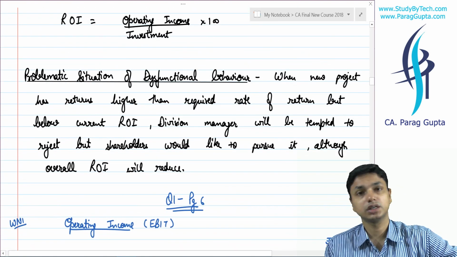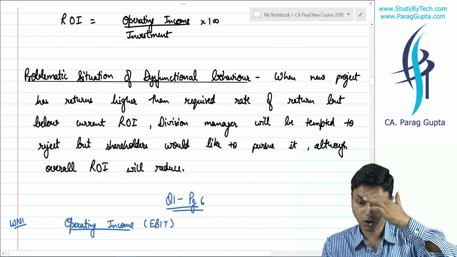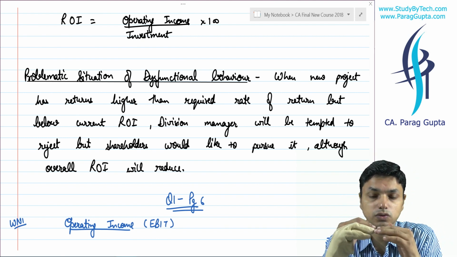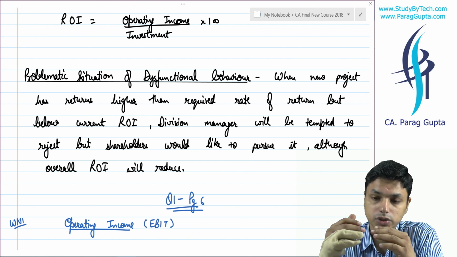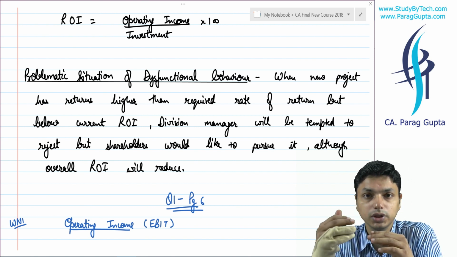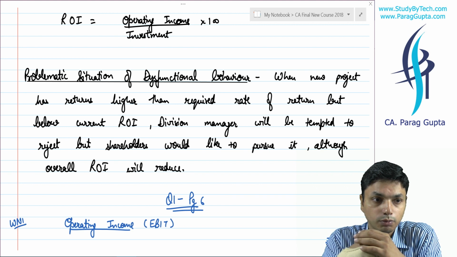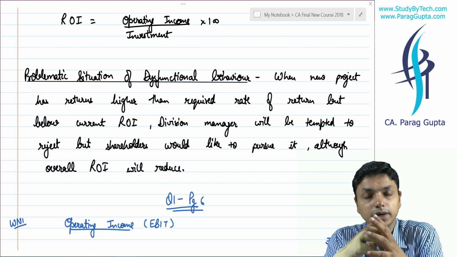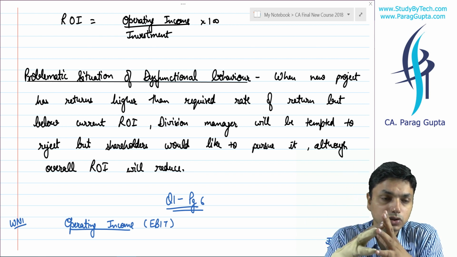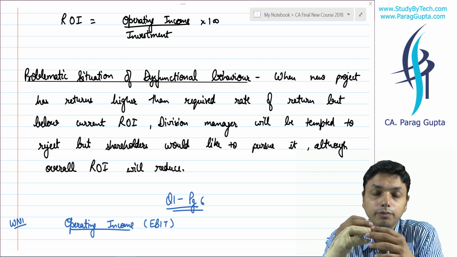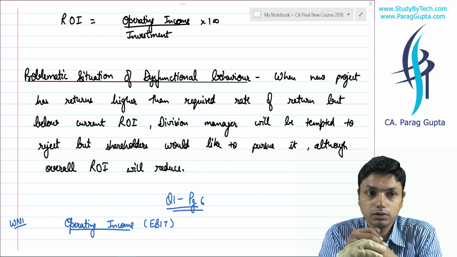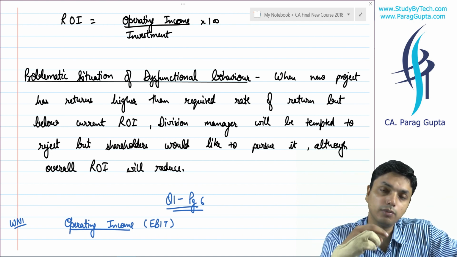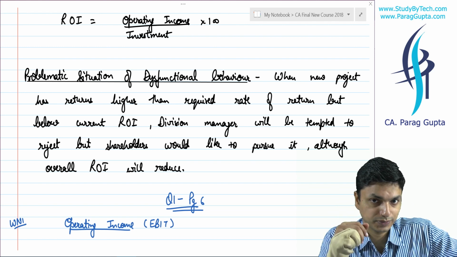It was creating a dysfunctional behavior because in certain situations, there was a new project where we were earning more than the required rate of return, but because of such introduction, our company's total weighted average ROI was reducing. So the company may dislike it despite having higher ROI than the required ROI. The company may disregard such a project.